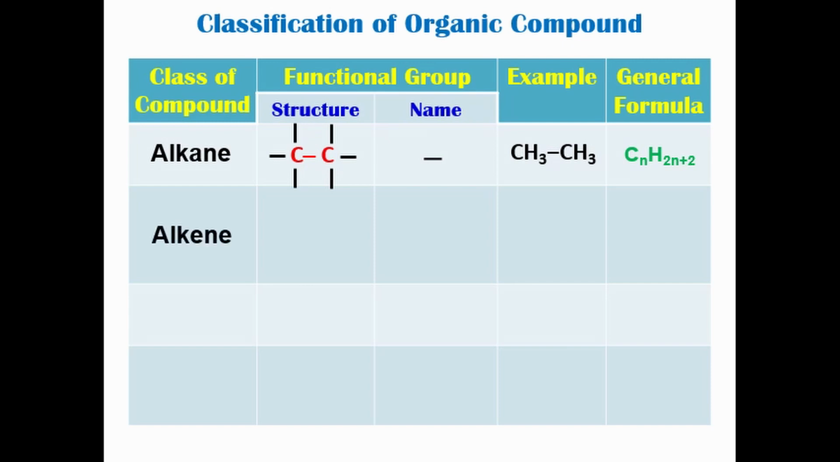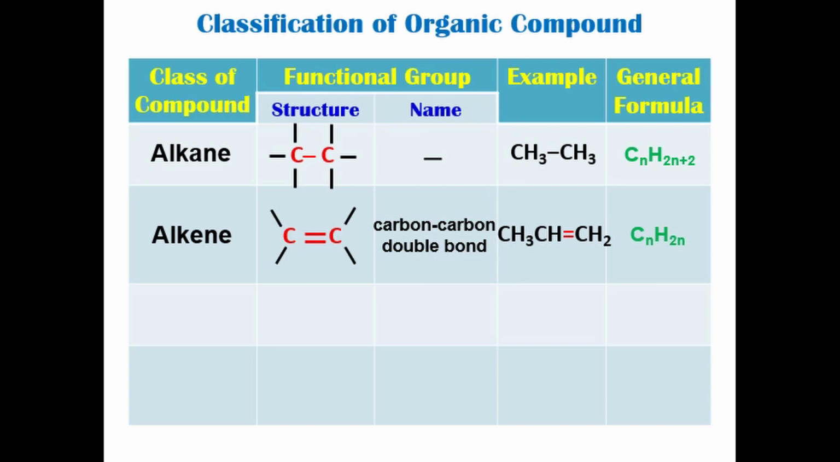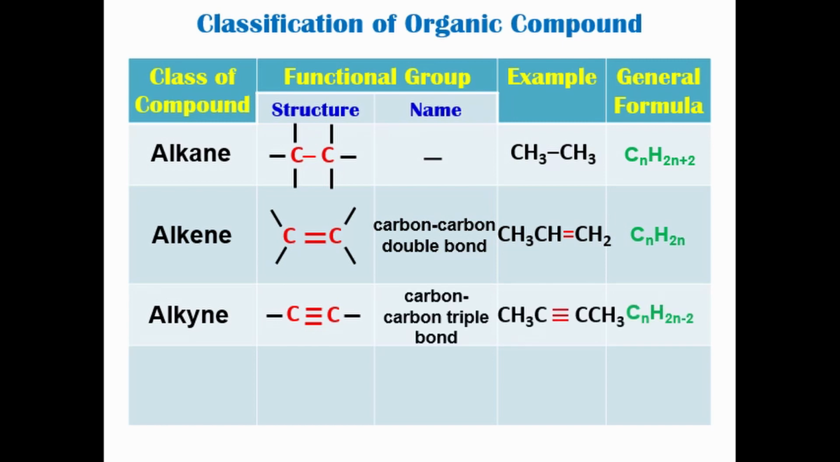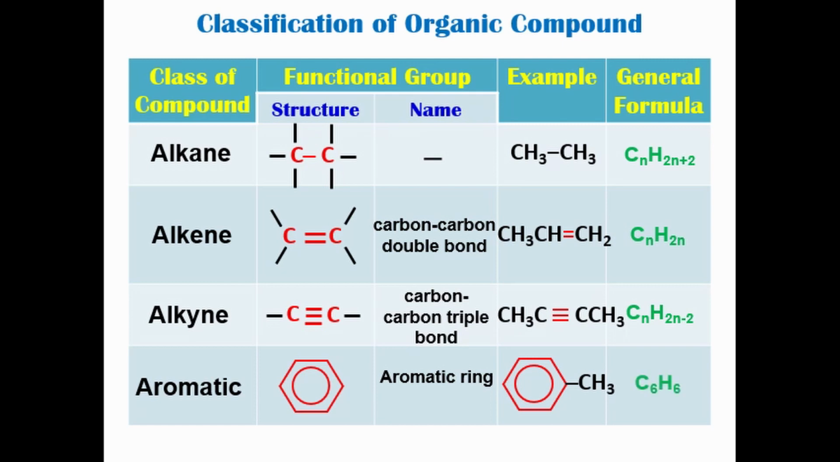Next, followed by the class of alkene. A hydrocarbon compound consisting of the functional group of a carbon-carbon double bond. It has the general formula of CnH2n. Next, we're going to have the class of alkyne. Another hydrocarbon compound consisting of the functional group of a carbon-carbon triple bond, with the general formula of CnH2n-2. Then, followed by the class of aromatics with the functional group of an aromatic ring or benzene ring, with the general formula of C6H6.